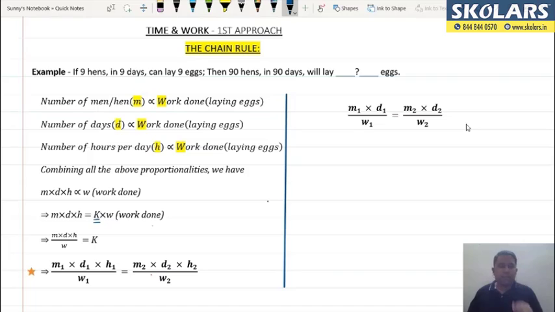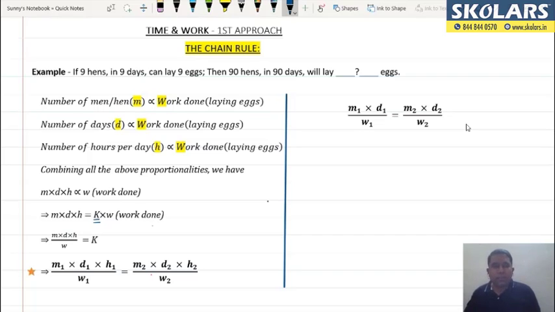I have marked this constant of proportionality as well, and from here I get m into d into h upon w is equal to a constant. तो ये जो है ये एक बहुत ही इंपॉर्टेंट फॉर्मूला आपको बताता है that m1 into d1 into h1 upon w1 is equal to m2 into d2 into h2 upon w2. यहाँ पर आप देख सकते हैं मैंने स्टार मार्क किया हुआ है.